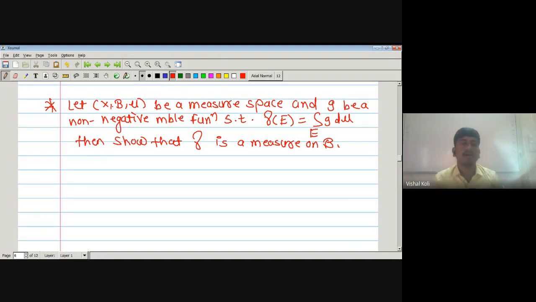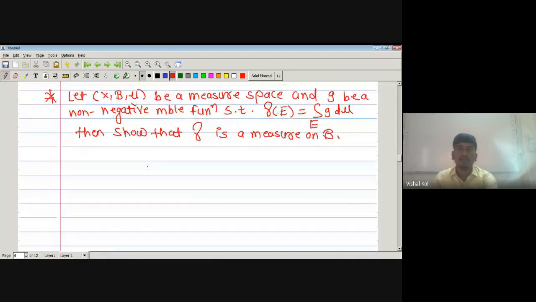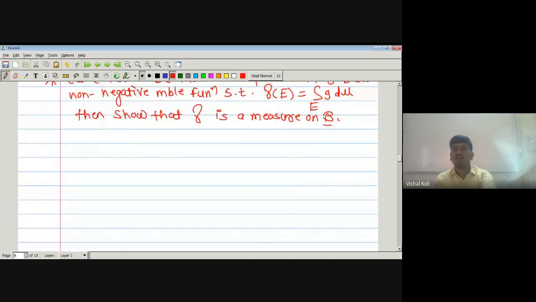Okay, so here we have one measure space (X, 𝓑, μ) and one g which is a non-negative measurable function, and one function which is defined as γ(E) equal to the integration over set E of g dμ, and we have to prove that γ is a measure on 𝓑. As we already have 𝓑 as a sigma algebra, there is no need to prove that. We just have to check the two conditions, that is γ(φ) equals 0, and that γ is countably additive, then γ is a measure on the corresponding sigma algebra 𝓑.